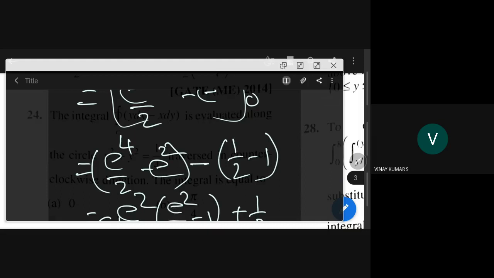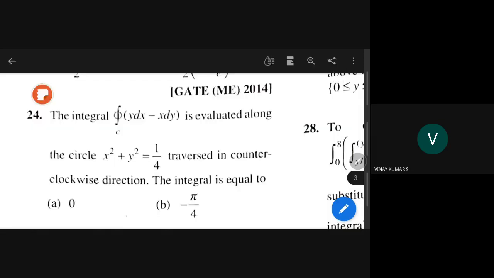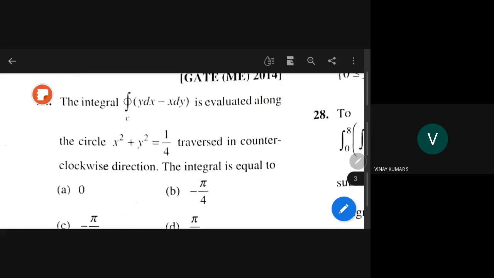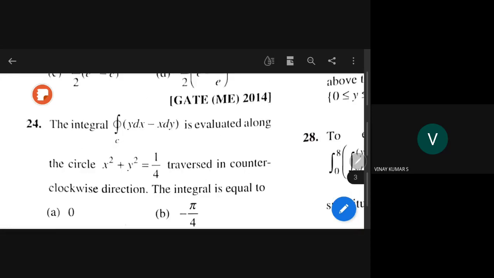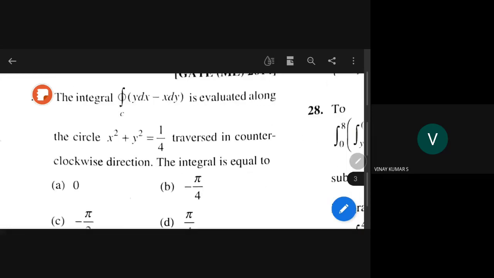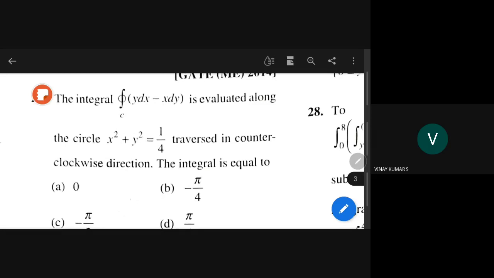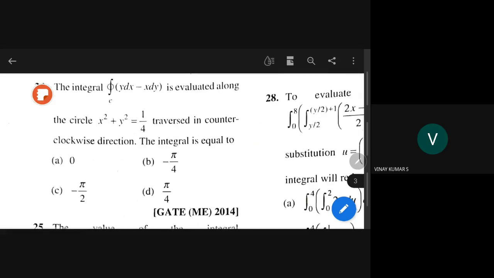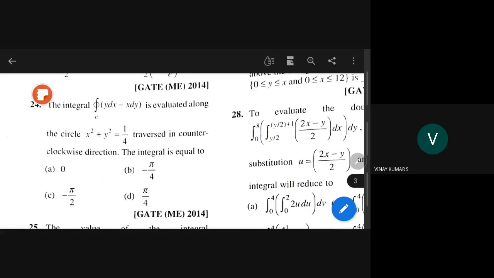I do one thing. Can you give the answer for this? You try and tell me first. This 24th question, you try and tell me. I will just take water and come. Meanwhile, you identify the region.